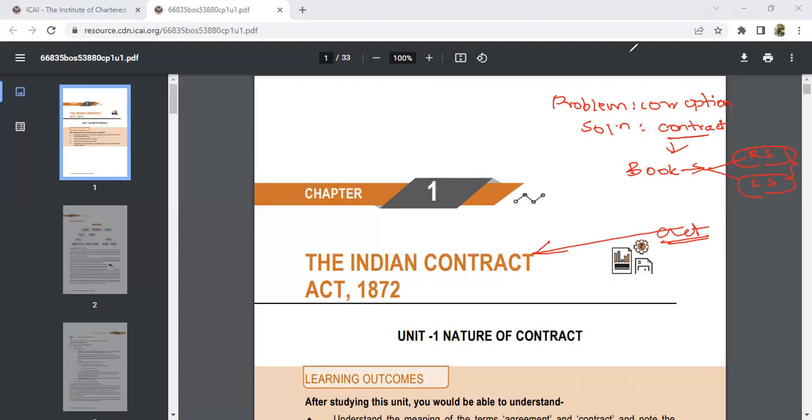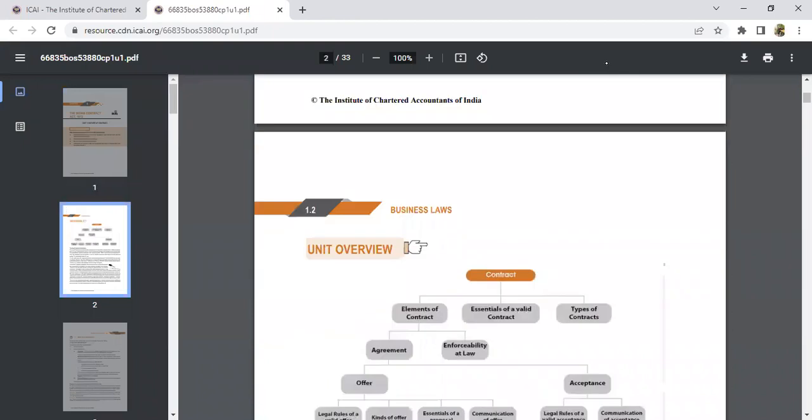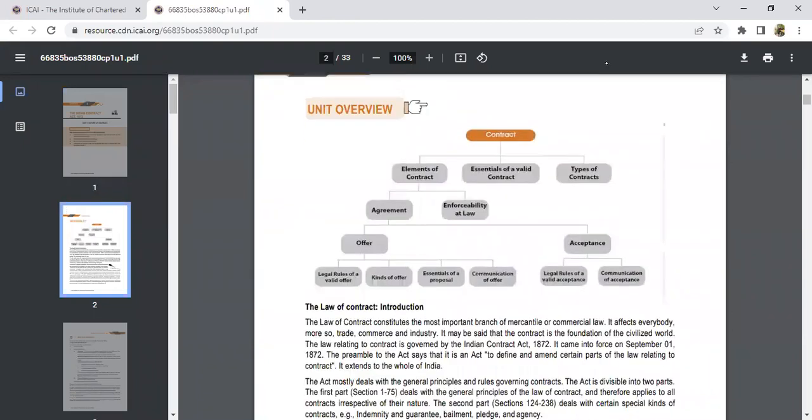So now we'll go with your first chapter. I just gave you an introduction about it. Then what are the things that we are going to learn in this chapter? I'll give you a chapter overview. In this chapter, the first thing we learn is the elements of the contract. That means if you're making a contract, what are the things to be included? We tell that there must be at least two parties, you have to make some agreement, and whatever agreement you make, the law has to accept that, the people have to accept that.